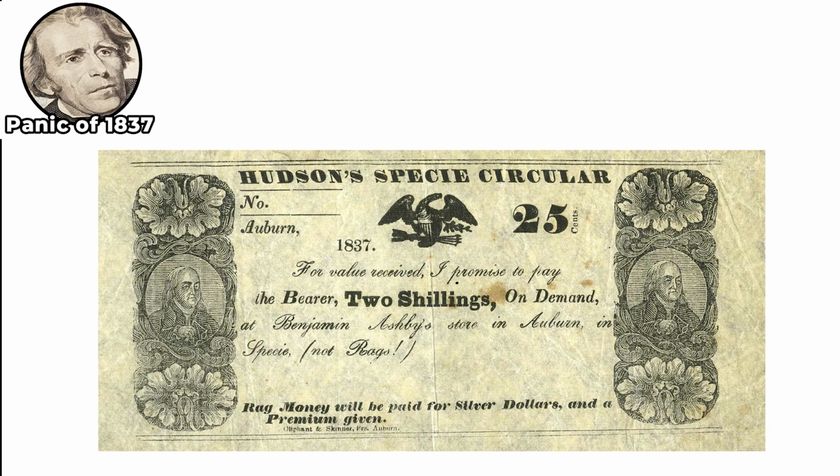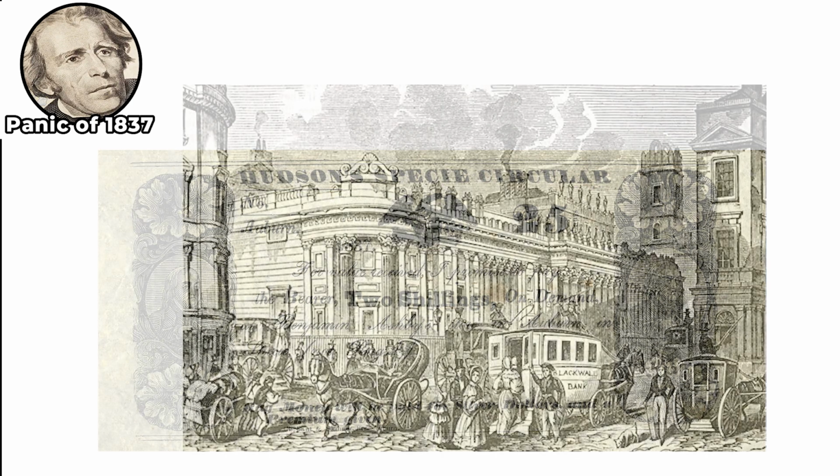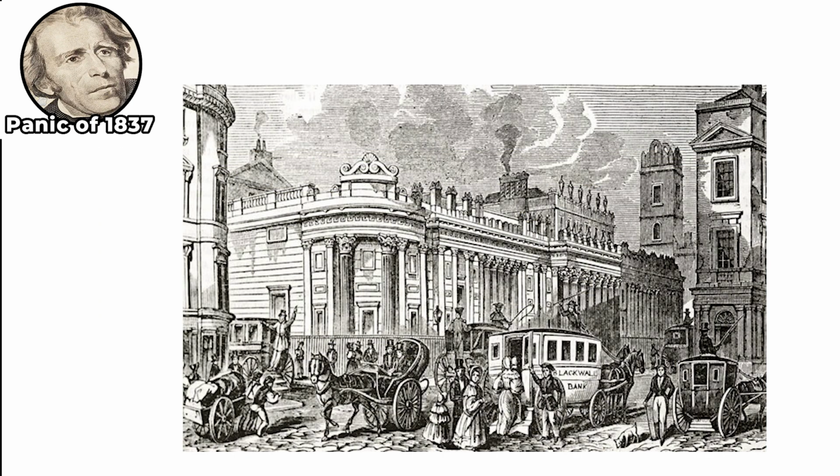Meanwhile, President Andrew Jackson issued the Specie Circular, requiring land purchases to be made in gold or silver instead of paper money. Around the same time, British banks raised interest rates and demanded that U.S. debts be repaid in gold and silver as well. This drained precious metals from American banks. The resulting cash shortage triggered widespread bank failures and a collapse of credit.